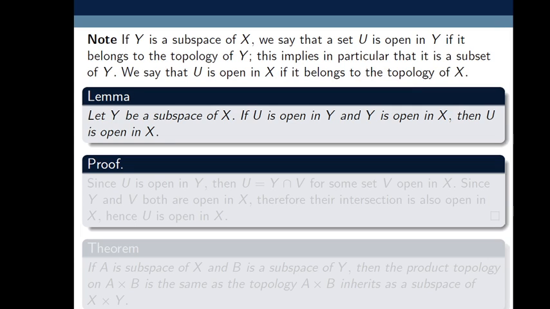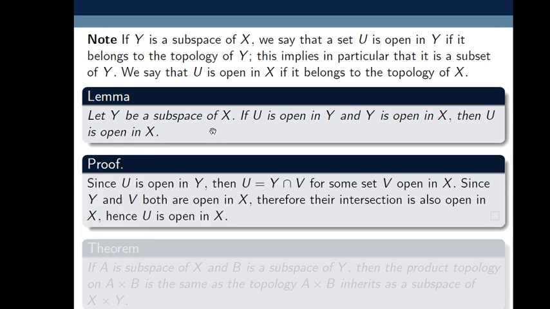Let Y be a subspace of X. If U is open in Y and Y is open in X, then U is open in X. So this we have to prove. What is given? Y is a subspace of X.